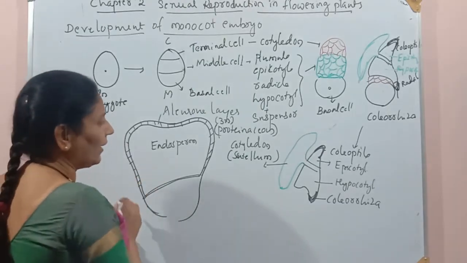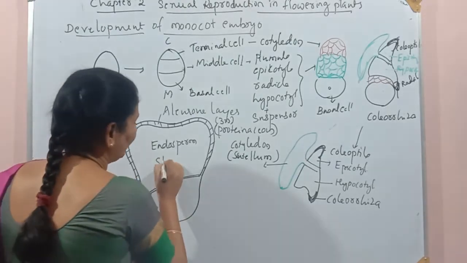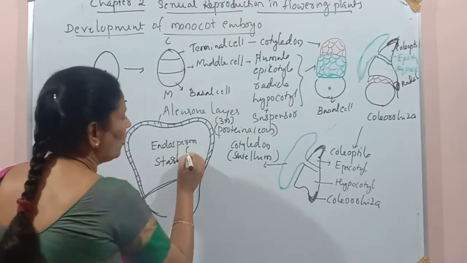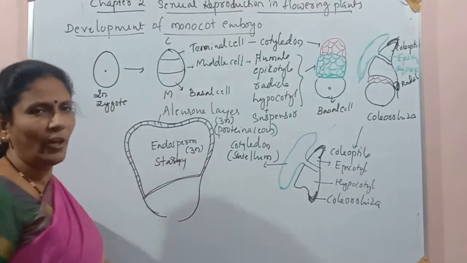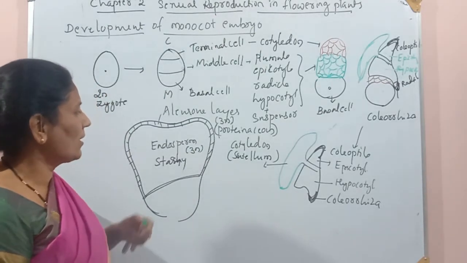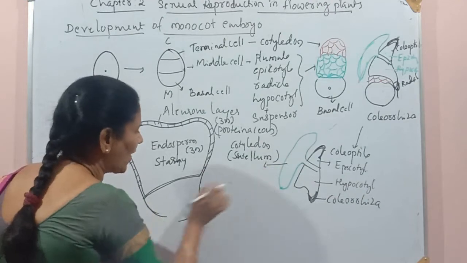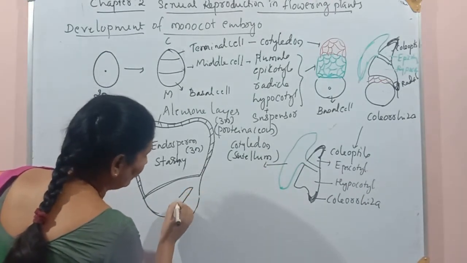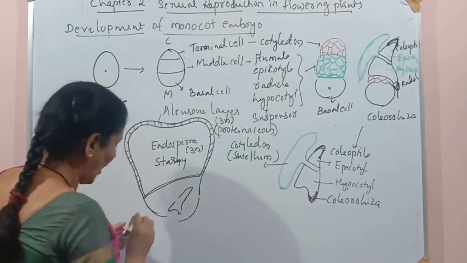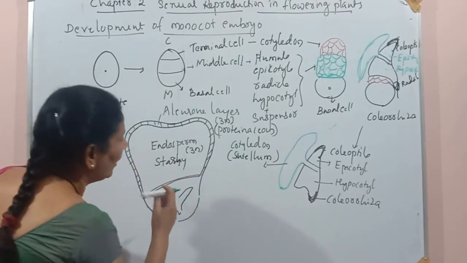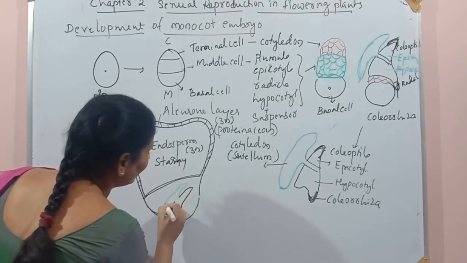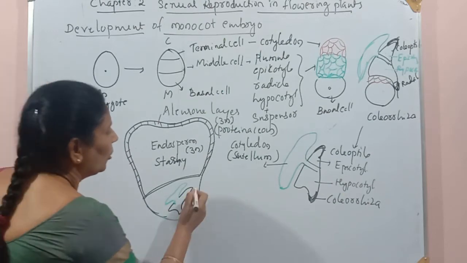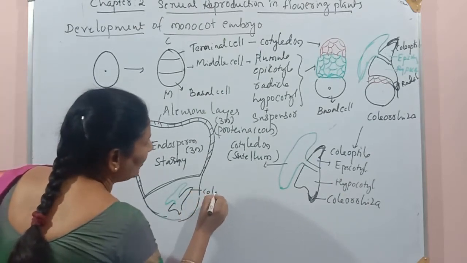But this inner endosperm is starchy, which is also triploid because it is derived from the triploid cell. And this embryo is placed in this small compartment. Here, this embryo has coleorhiza, coleoptile.